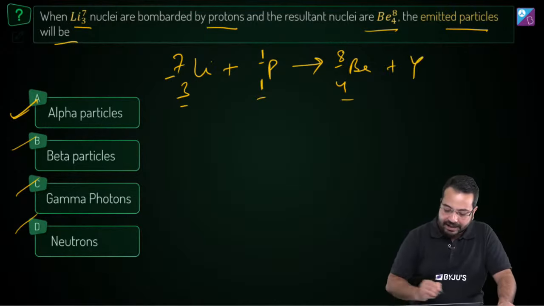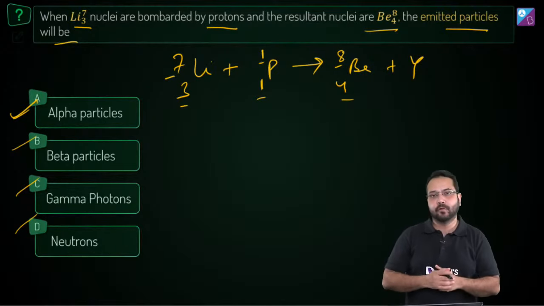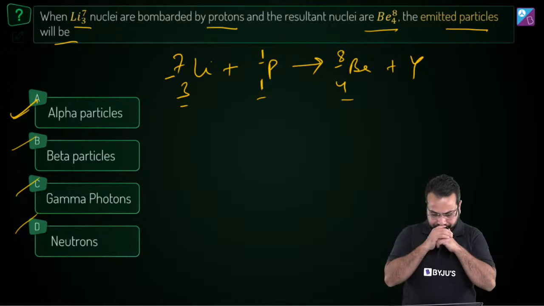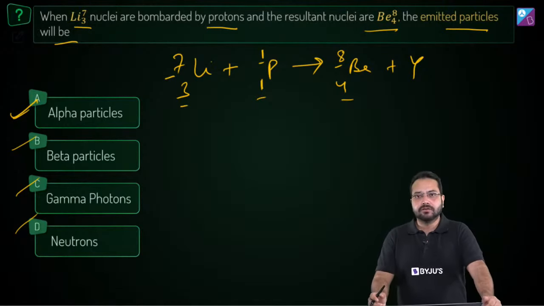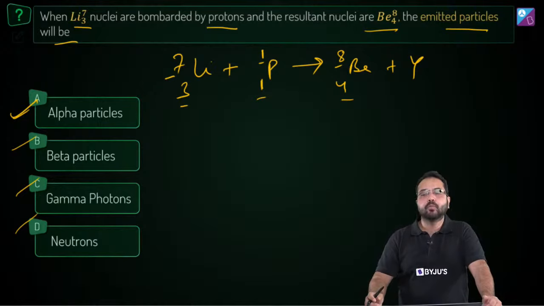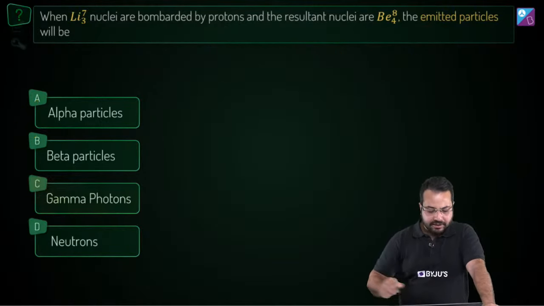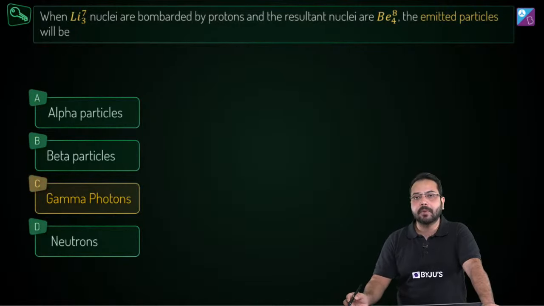Obviously the only thing that can happen is there can be a gamma photon, because gamma photon is only energy, it does not carry any charge, or it won't have any mass number or atomic number. Okay, so what will be the correct answer? The correct answer for this question is going to be gamma photon.